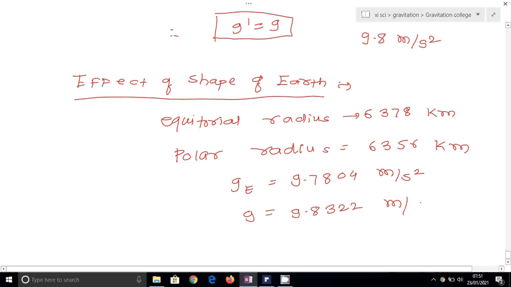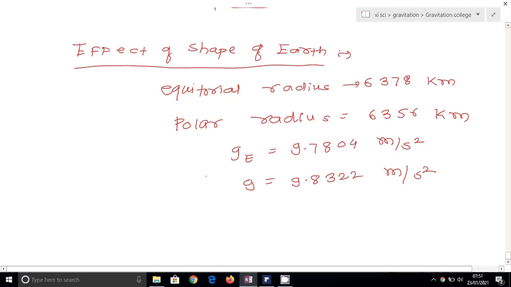So see the effect of the shape of earth: due to the shape of earth, the radius is different and the acceleration due to gravity is different at two places. Now, what is the weight of an object? The weight of an object is the force with which the earth attracts that object. That is, W is equal to mg, where m is the mass of the object.